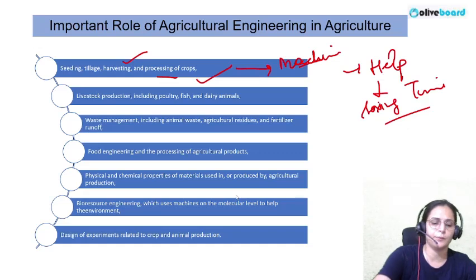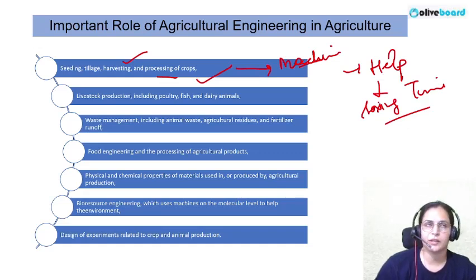Moving on, another point is about livestock production. We have refrigerators at our home. We have poultry, like the poultry farming practices we are focusing upon. That is becoming more dependent upon the different equipment or machines that we use for incubation purposes and other such things. So in the dairy industry also, the refrigerators and incubators have played a very important role.